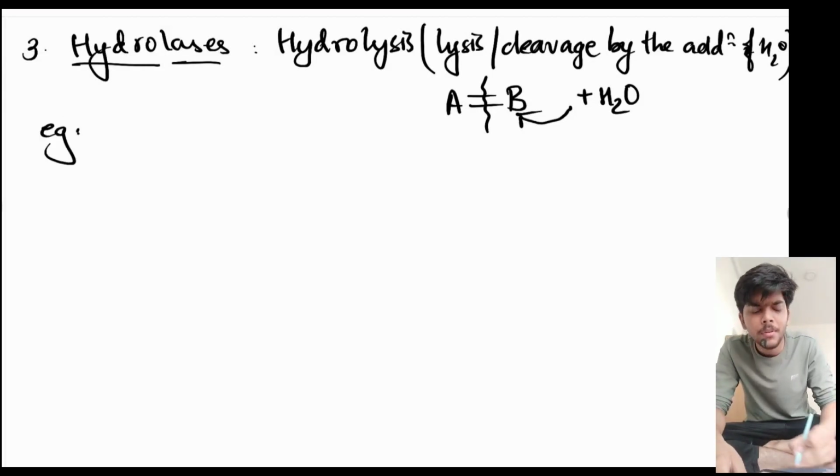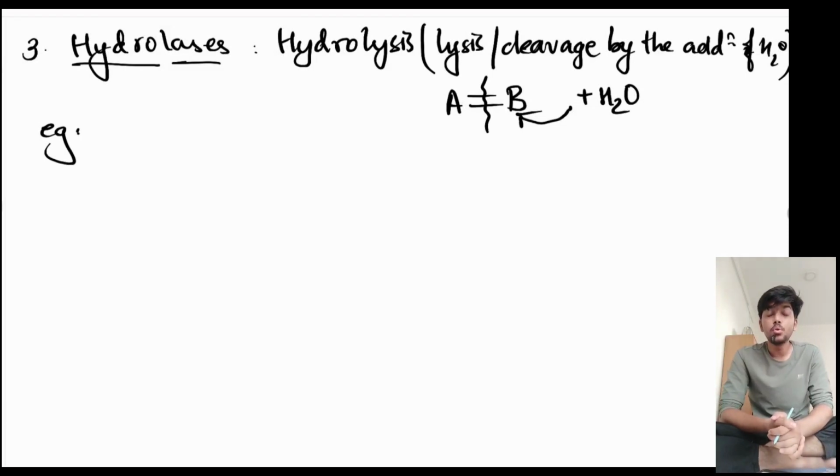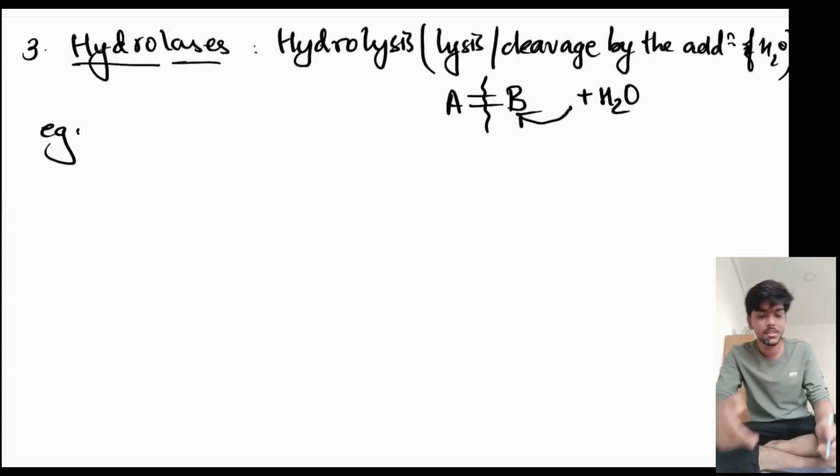Example. Can you think of any example? Throughout the process of digestion, there are multiple enzymes that are responsible for the breakdown of large food molecules into smaller food molecules. And these enzymes are responsible for what of food molecules? For hydrolysis of food molecules. So they are what kind of enzymes? They are hydrolases.